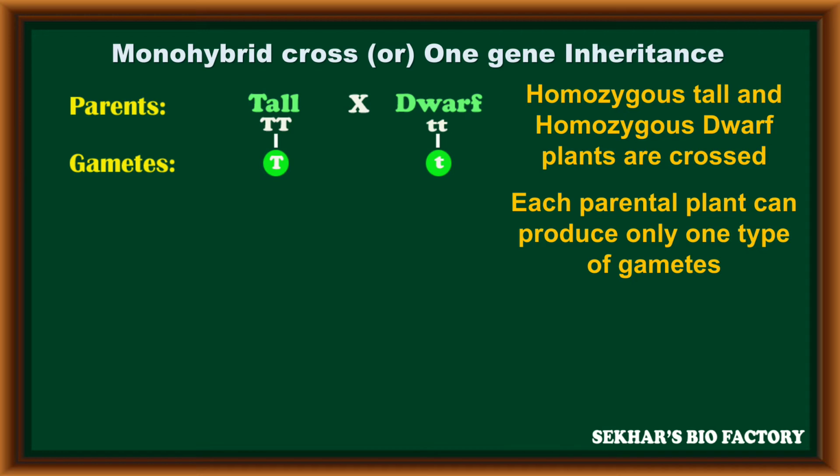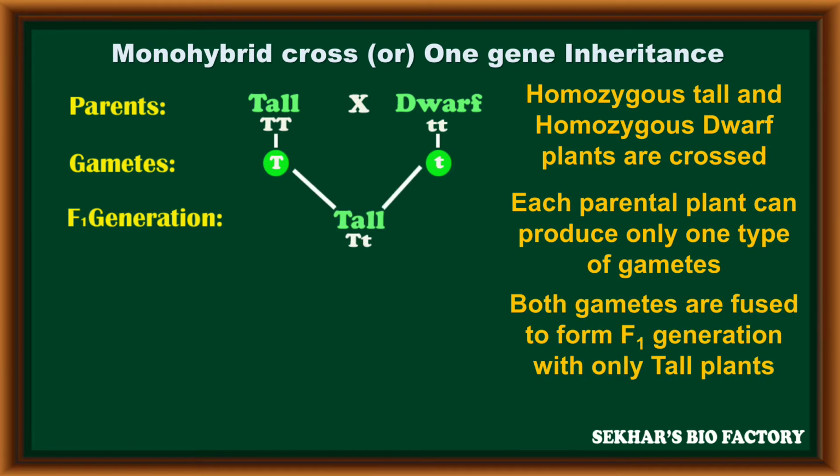The tall plant can produce only one type of gamete, with capital T. Dwarf plants also can produce only one type of gamete, with small t. These gametes fuse to form the F1 generation. In this F1 generation, all plants are tall, but the dwarf character does not appear in the F1 generation.